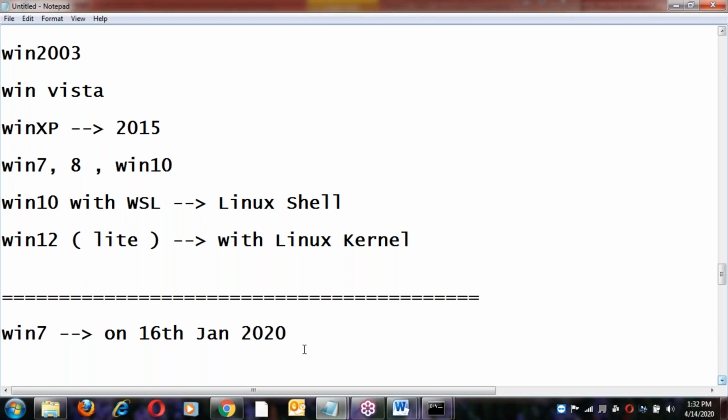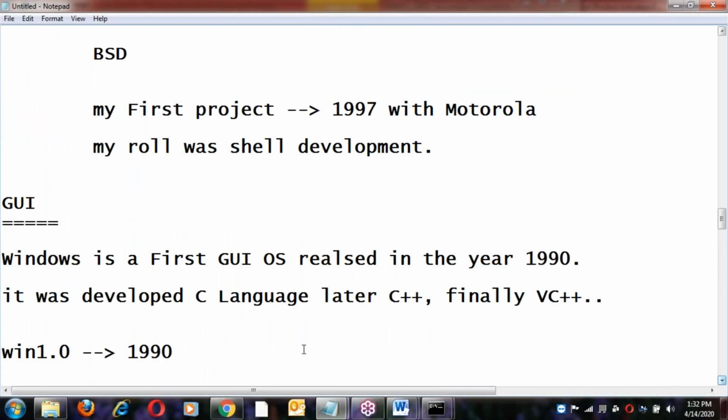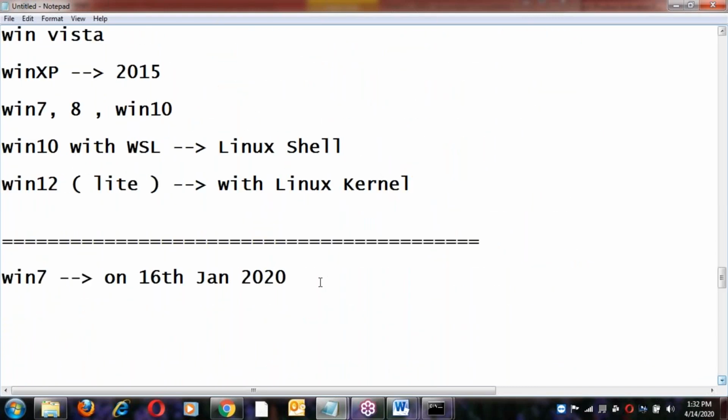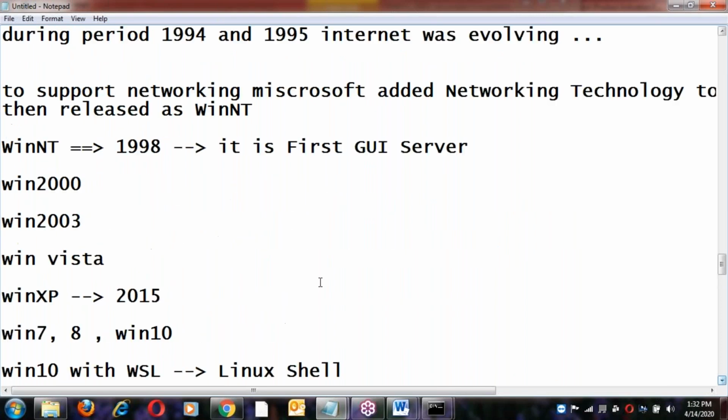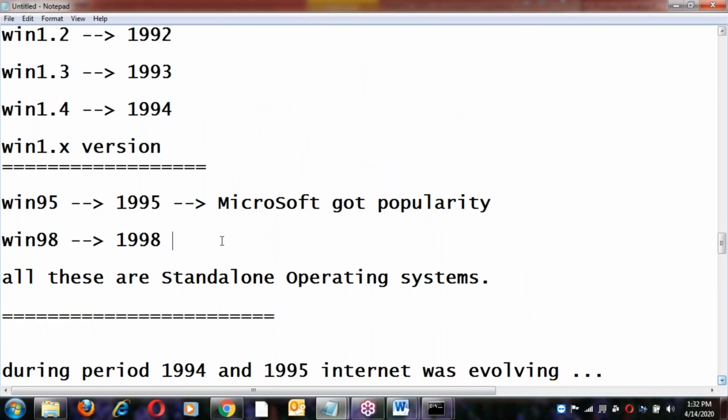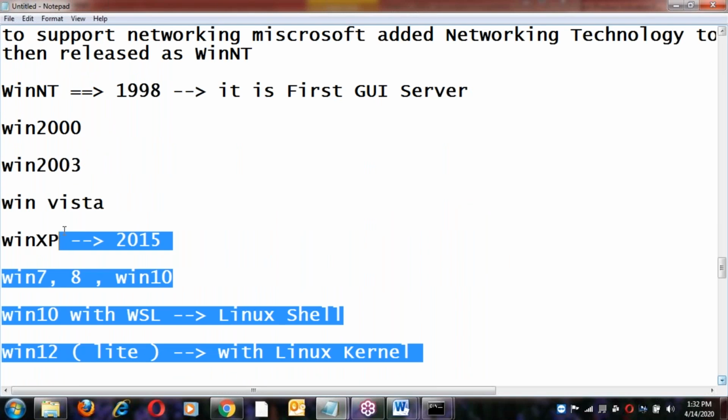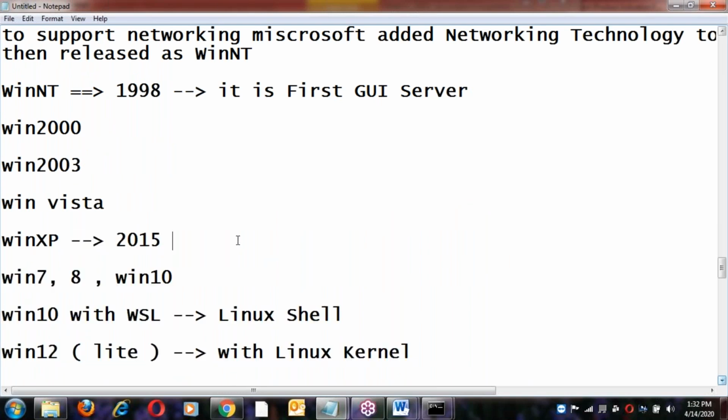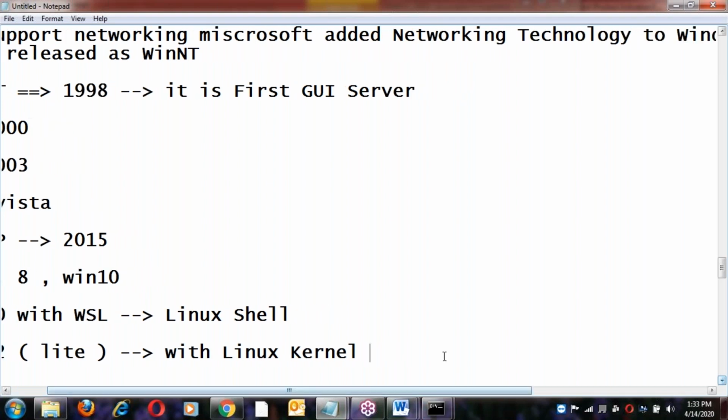So these are the different operating systems from the beginning until today. This is my experience; I have seen it live since 97. That is 22 years of experience with all those versions. In Linux also there are different versions from the beginning. The first officially released Linux was in 1999. From then I worked on every version of Linux and all the distributions. I have also seen all versions of Windows and all versions of Unix. We'll see them one by one and I'll explain.